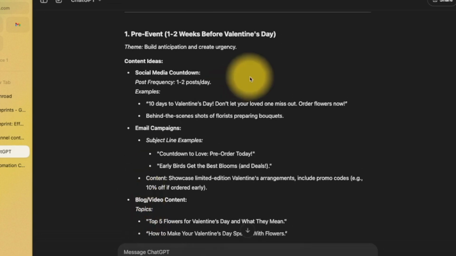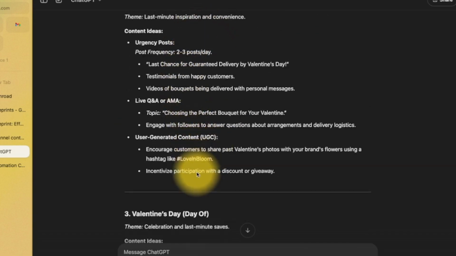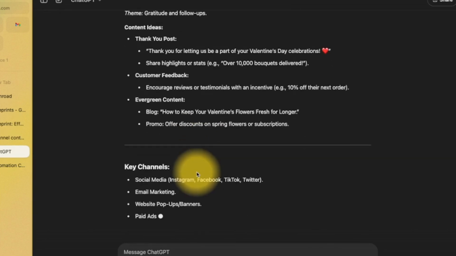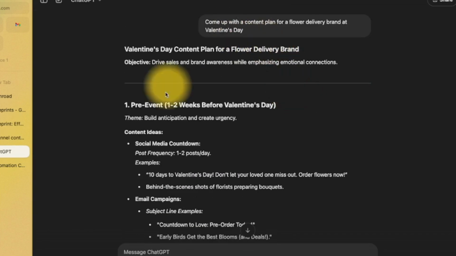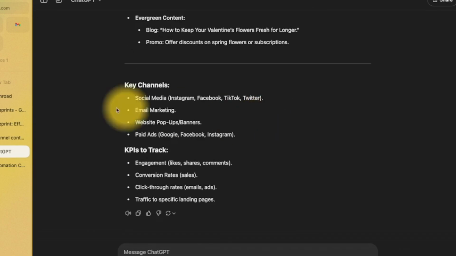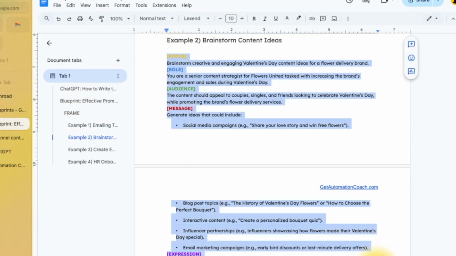You haven't told it who your brand is. You haven't told it what kind of content you're looking for, what platforms you want. This is all the stuff that it's going to be saying to every flower delivery brand. Everyone who's wanting to create content for Valentine's Day is going to get this answer. You need to customize it to you. So before we go into it, I'm just going to show you what happens.